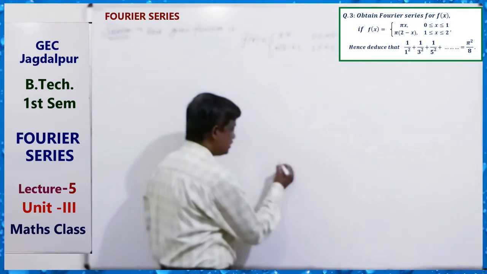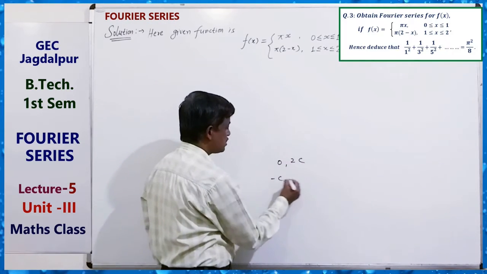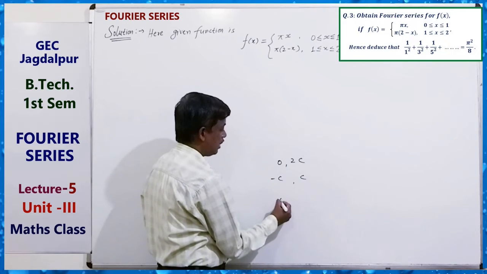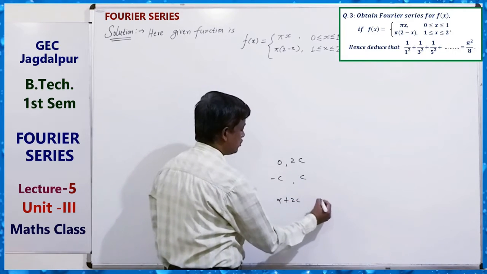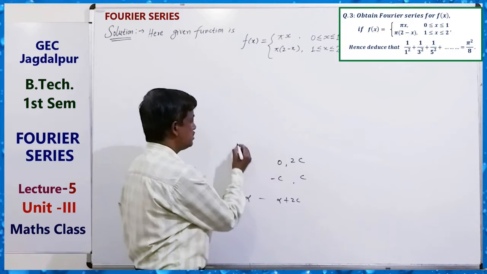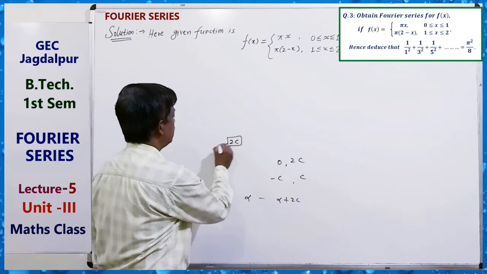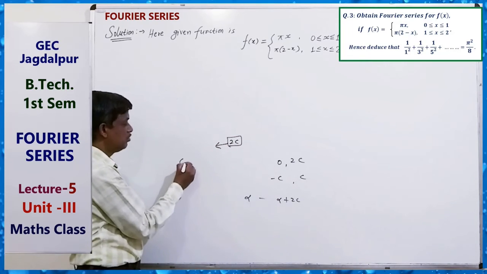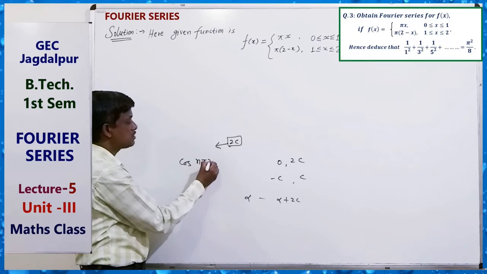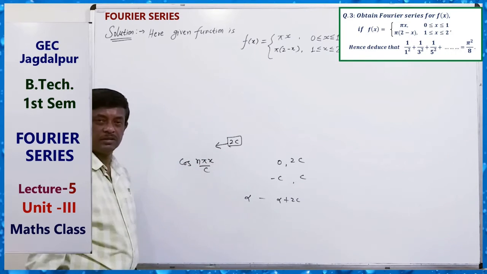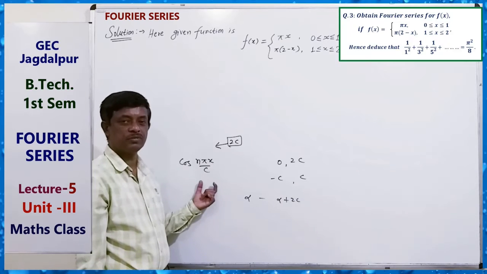Whenever the interval is 0 to 2c, or minus c to c, or alpha to alpha plus 2c, the interval length is 2c. In this case, we write n pi x upon c. How can we find the value of c here?